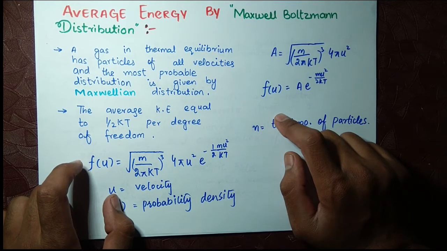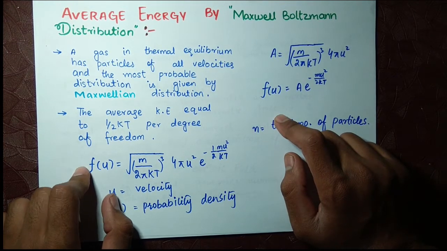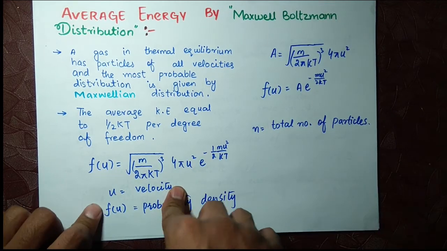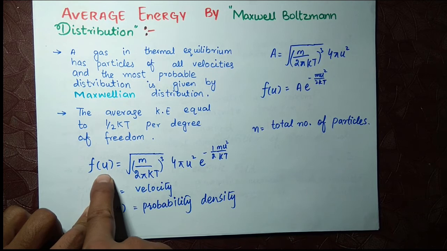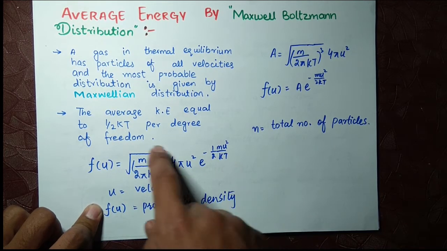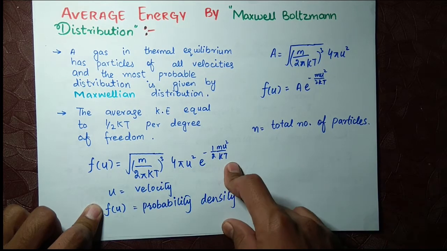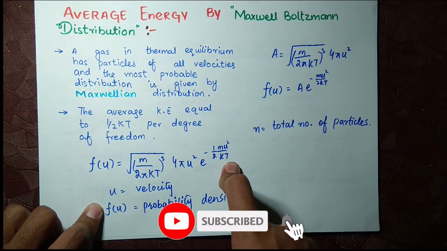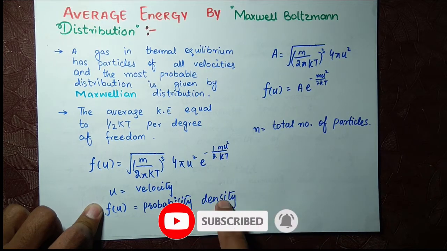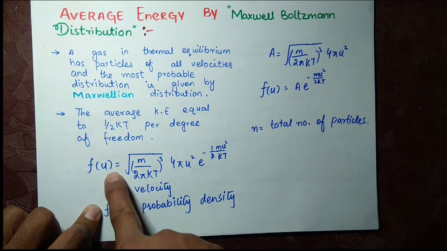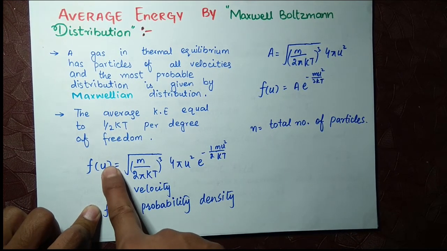The Maxwell-Boltzmann distribution, or the Maxwell distribution, is a function which gives us the relation between the velocity and the temperature. It tells us that for a certain temperature T, what the probability density is for a particle having velocity u.